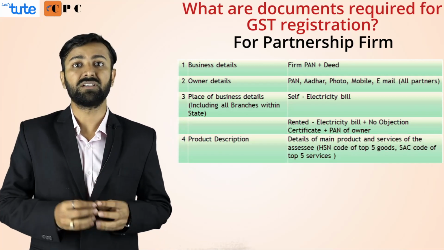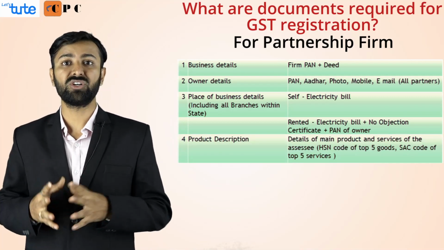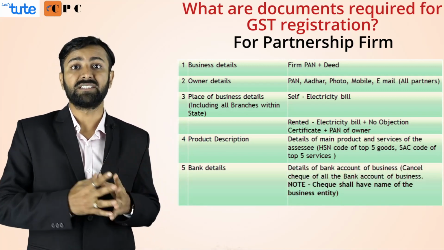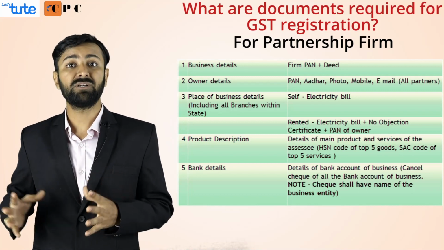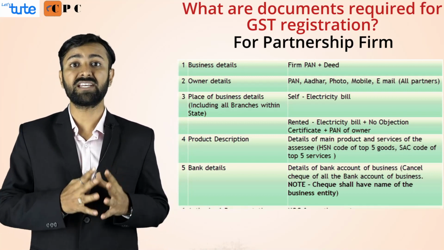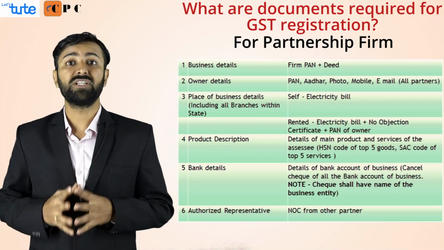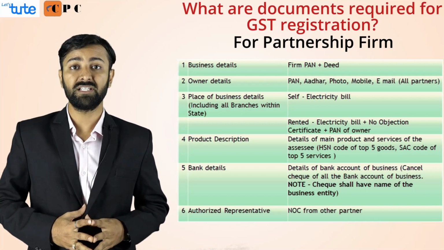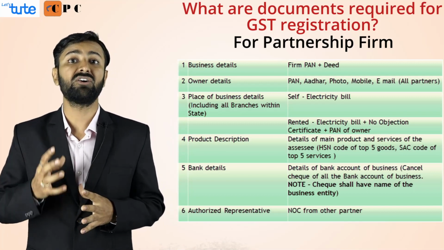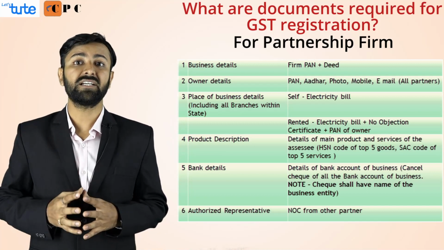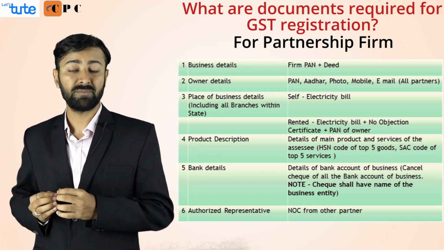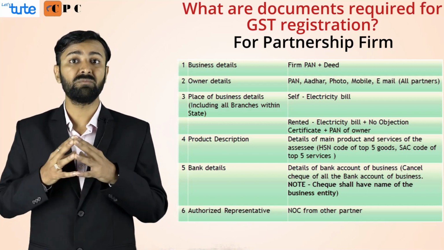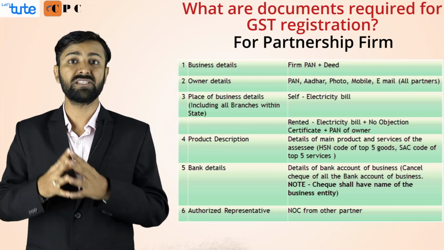Next, product description. You will have to mention the HSN and SAC code of the product and service that the firm will be dealing. Next, the bank details. The cancelled cheque of the bank with the name of the firm is required for the GST registration. Next, authorized representative. If the firm wants to mention one of the partners as the authorized representative, the other partners will have to give an authority letter to that partner, and that person will be considered as the authorized representative for GST registration, and the GST number can be applied